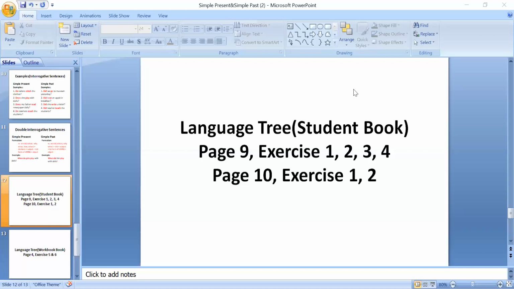We speak to the people sitting next to us. Okay, speak will be converted into spoke, S-P-O-K-E, spoke.